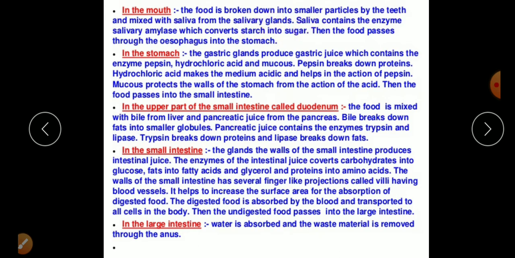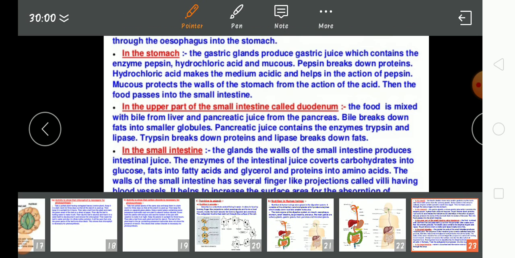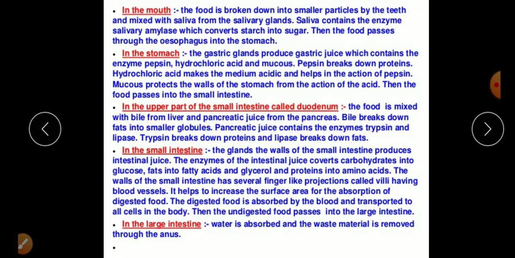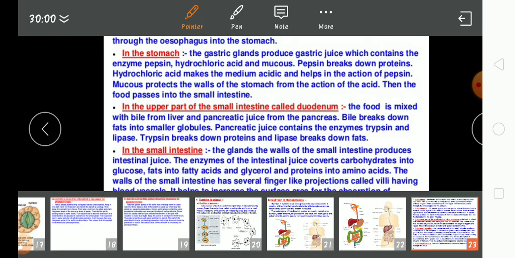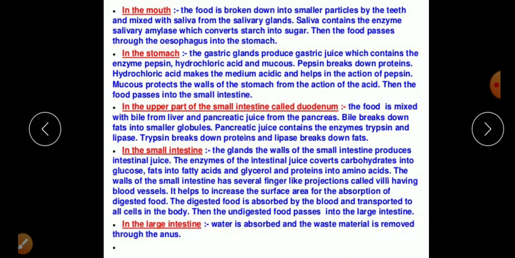This is the important part: starch into sugar. Then the food passes through the esophagus and goes to the stomach. So it means the digestion of carbohydrates starts from the mouth. A new thing we are discussing here is that the pH of the mouth is alkaline.